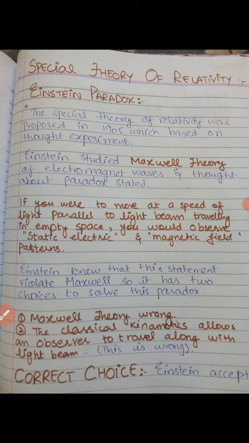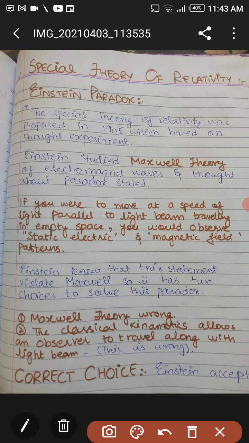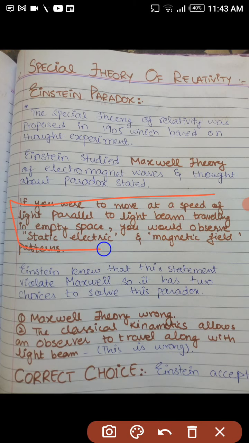When Einstein studied the Maxwell theory, he had another thought in his mind. I am explaining this brown color statement: if you were to move at the speed of light parallel to the light beam traveling in empty space, you would observe static electric and magnetic field patterns.